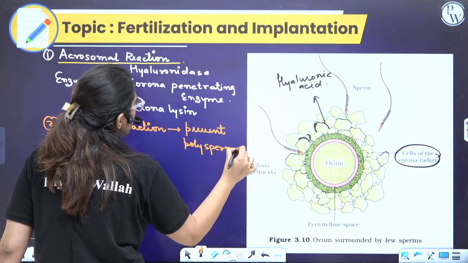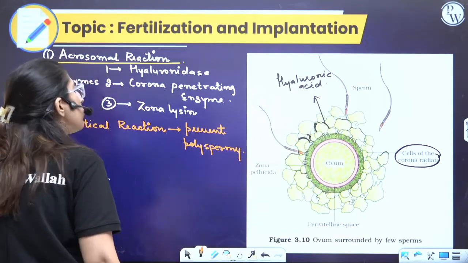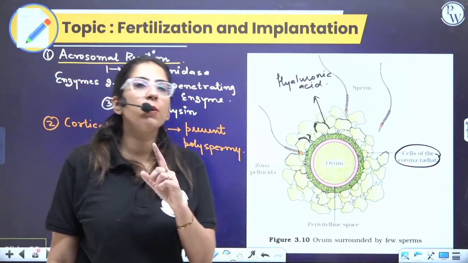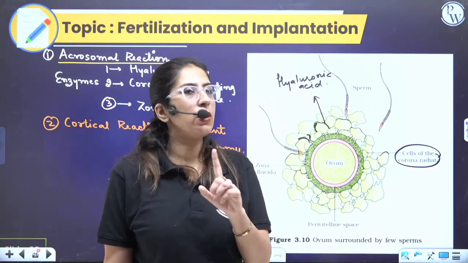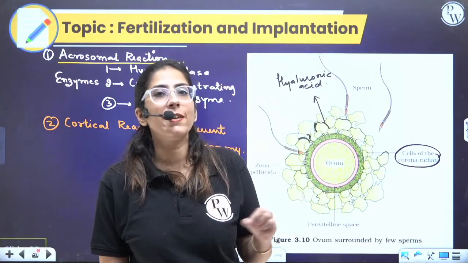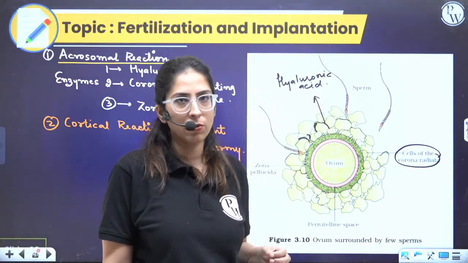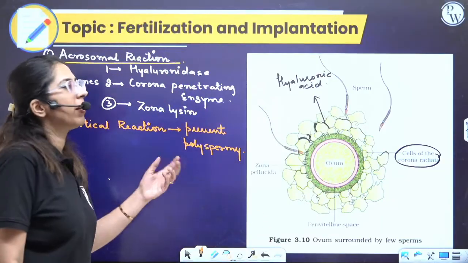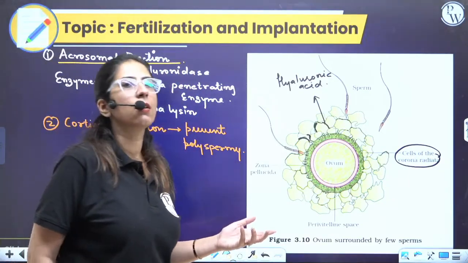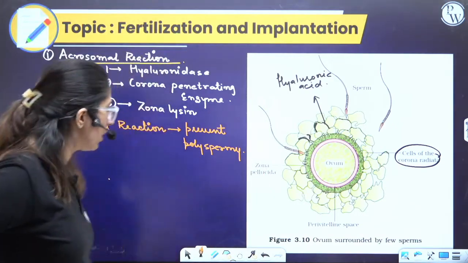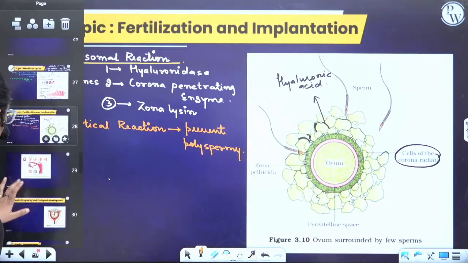So what happens is, the cortical granules fuse in the perivitelline space, due to which, if one sperm has entered, other sperms will not be allowed because there is a cortical reaction. Clear? In the perivitelline space, the cortical granules will show exocytosis. There is also a species-specific aspect. It's not the case that any sperm from another species can fertilize the egg. Done. Move on to the next.